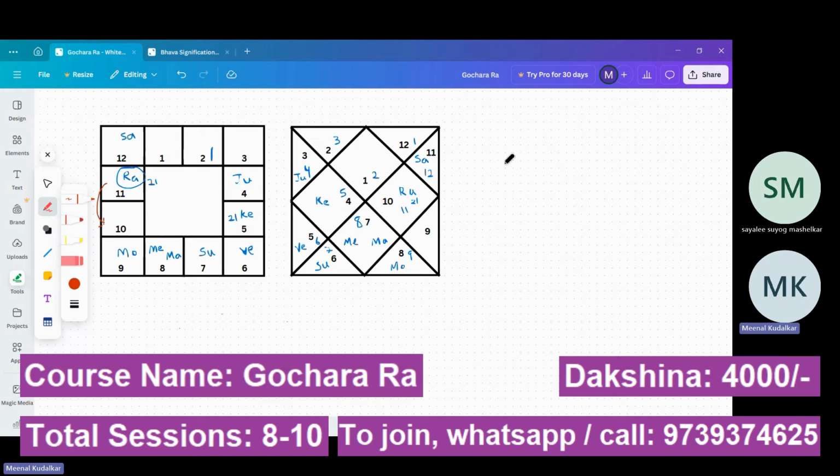So for example, let us take the chart of 18th May 2025. Can you modify the date to 18th of May 2025 in your AstroSesh app, in the birth details?